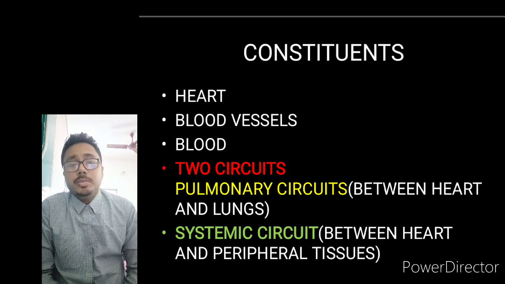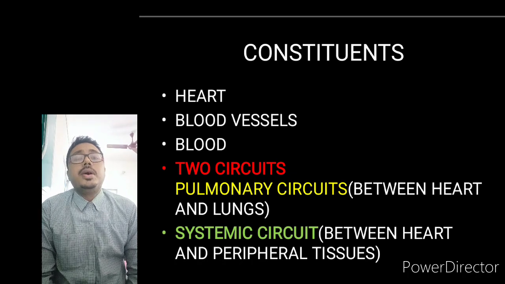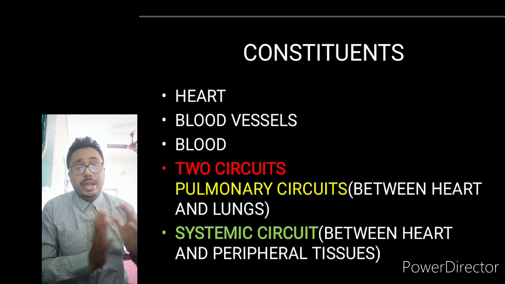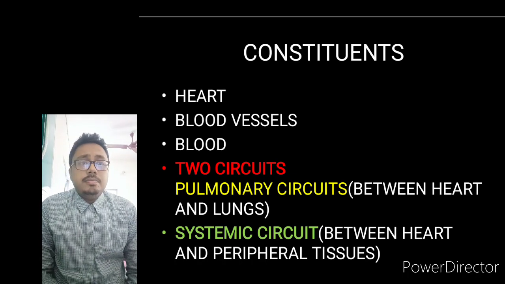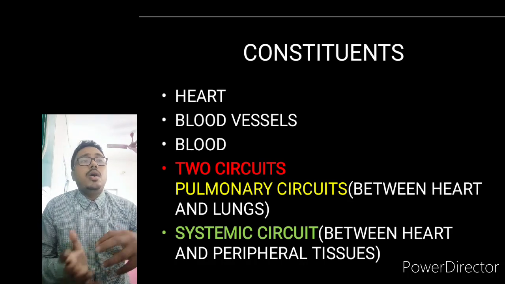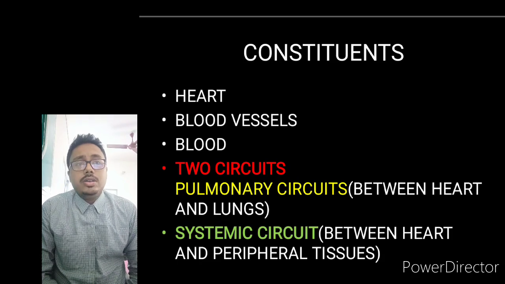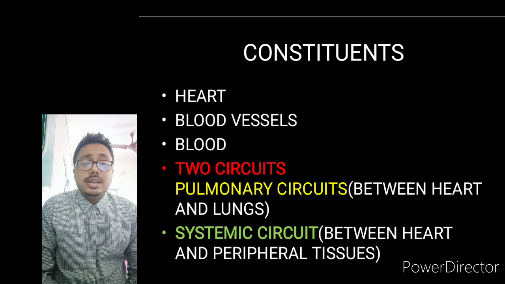First of all, the human circulatory system consists of the heart, which is the main constituent. Then come the blood vessels, with which the blood flows from the heart to the rest of the body, and the blood also comes from the rest of the body to the heart. Now, the next very important part is the blood. We know that it is the transport material.